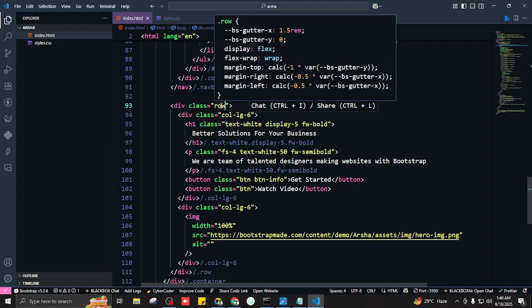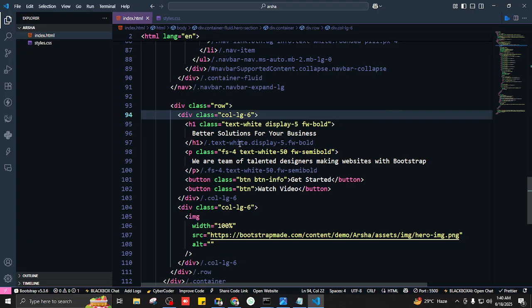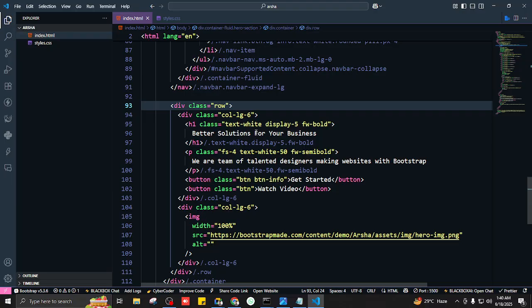If you were to see the pop-up that is showing, what's the display saying? Yeah, so basically this row is display flex, so we can use align items on this row. So we're gonna use a Bootstrap class for aligning items. It's align, the same. I'll say align dash items dash center.